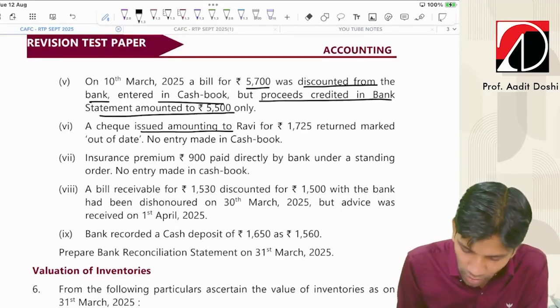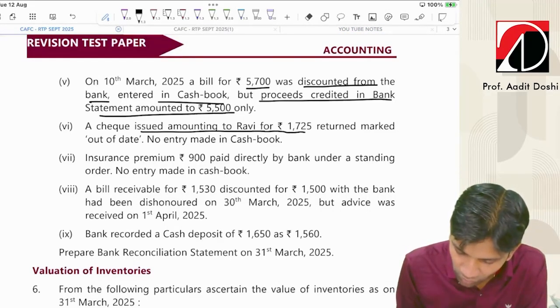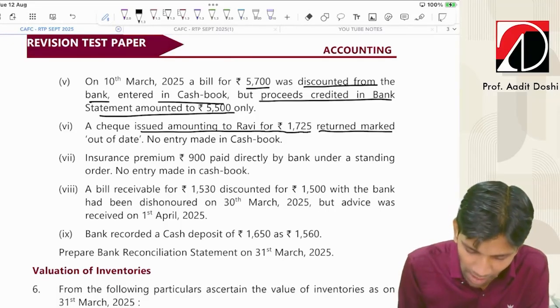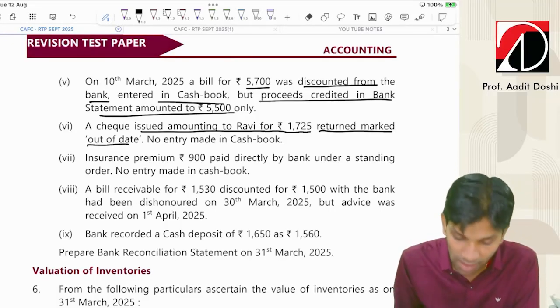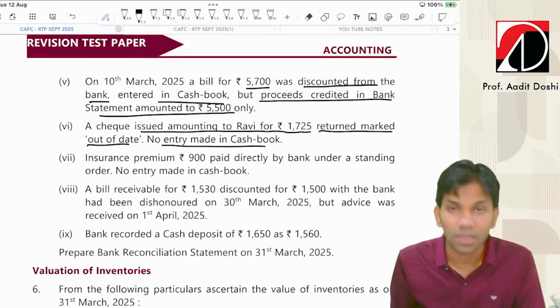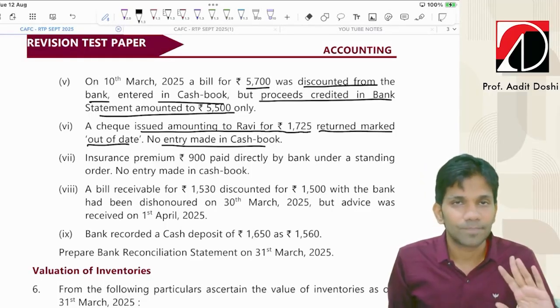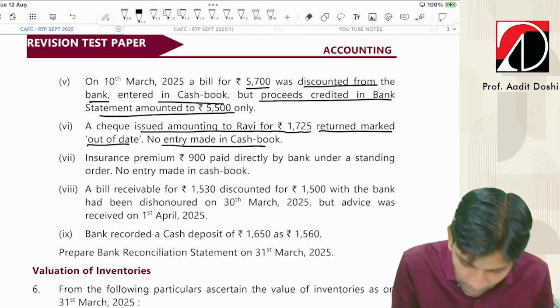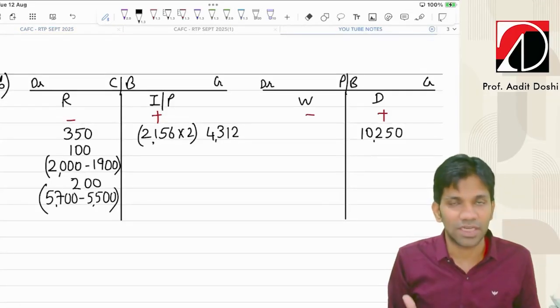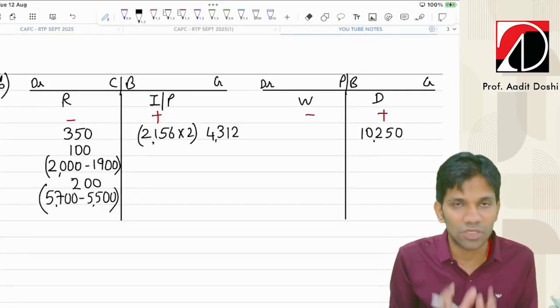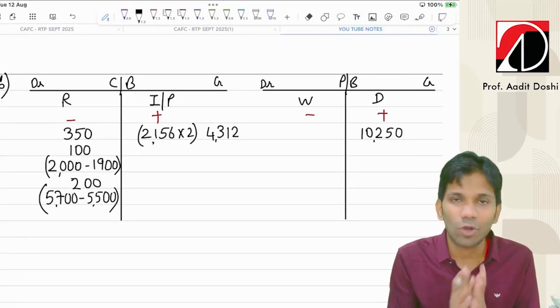A check issued amounting to Ravi for 1725 returned marked out of date. No entry was made in the cash book. So I issued a check to Ravi. The check got expired. I have not made any entry. So basically, whenever I issue a check, I record on the payment side or the issue side of the cash book, but I have not made any entry.